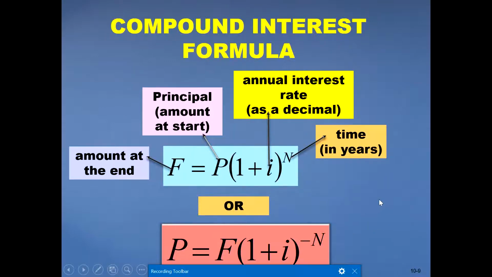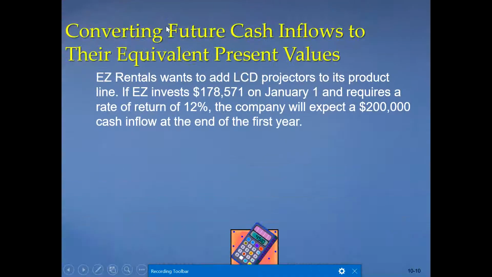Next concept is how we convert these future cash inflows into their equivalent present values. Here you can see Easy Rentals, an example in our book as well, given on page number 449. Easy Rentals wants to add LCD projectors to its product line.